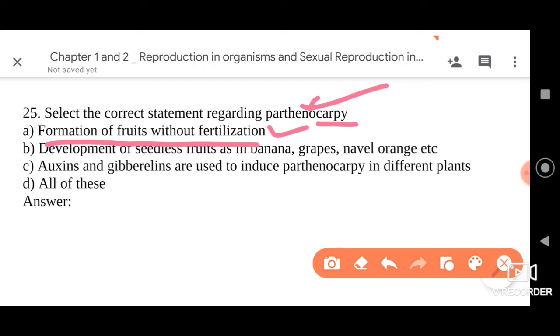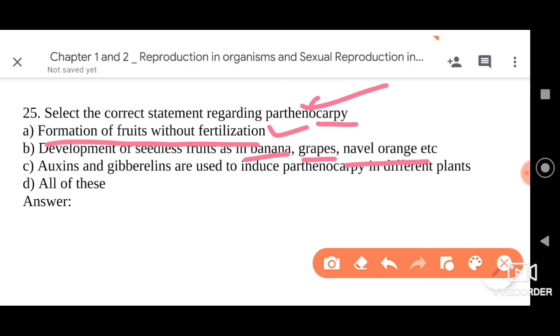Next we have, development of seedless fruits, as in banana, grapes, navel orange, etc. Yes, that is also correct. Why? Because artificially also we can have parthenocarpy by spraying auxins, gibberellins, and we can develop seedless fruits. Naturally also seedless fruits can form, based on the secretion of hormones, so that the ovary directly develops into the fruits. Anyway, my dear friends, the second statement is also correct.